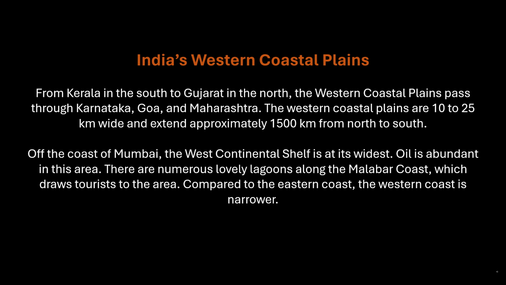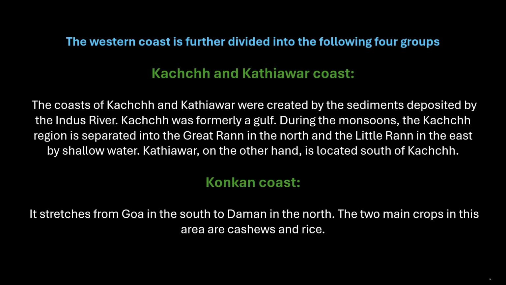Off the coast of Mumbai, the West Continental Shelf is at its widest. Oil is abundant in this area. There are numerous lovely lagoons along the Malabar Coast, which draws tourists to the area. Compared to the eastern coast, the western coast is narrower. The western coast is further divided into the following four groups.